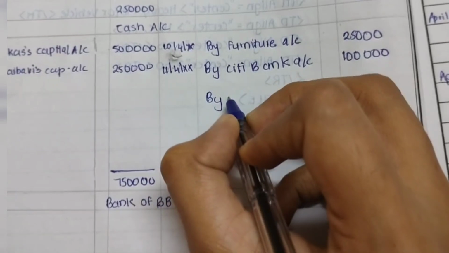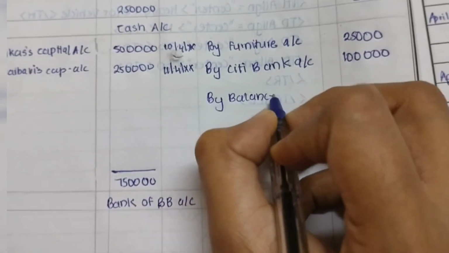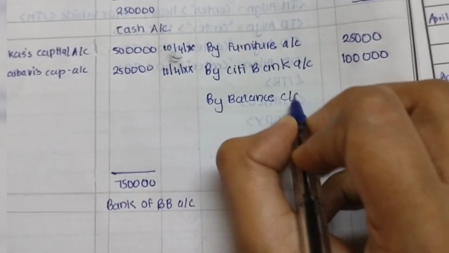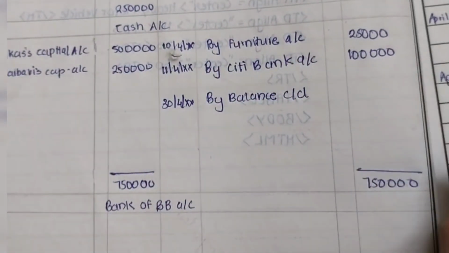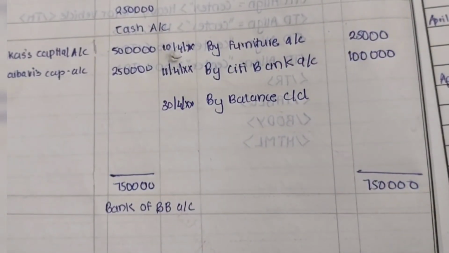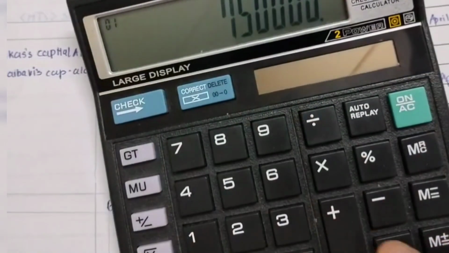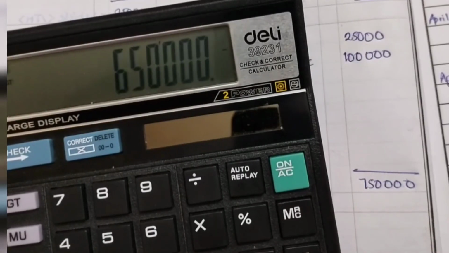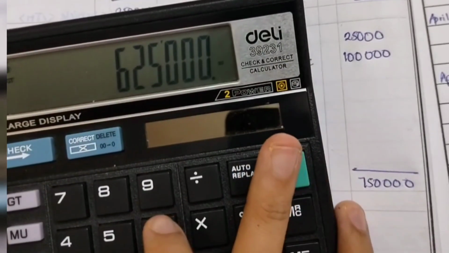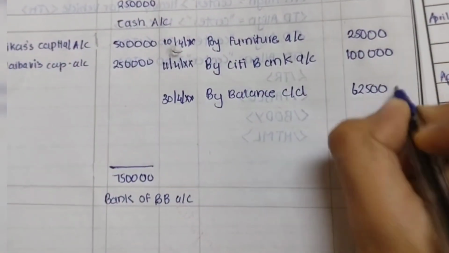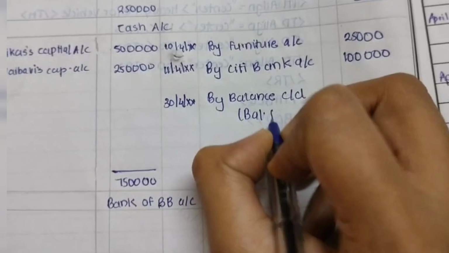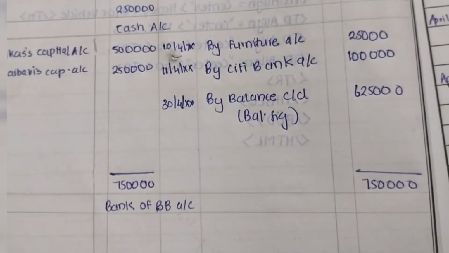Balance carried down will be on this side. 7,50,000 minus 1 lakh minus 25,000 is 6,25,000, the balancing figure. We carry it down. So we are over with the cash account.